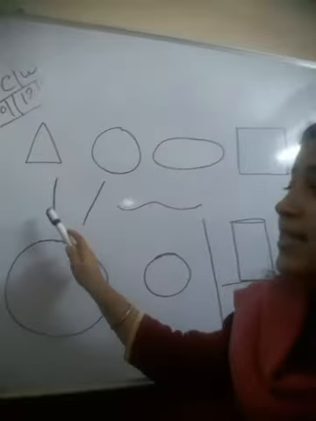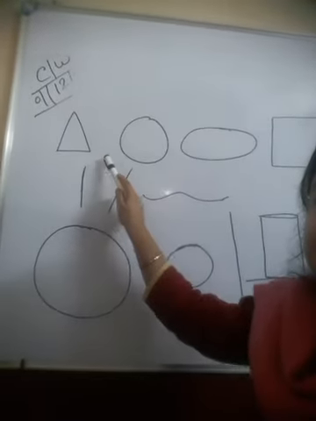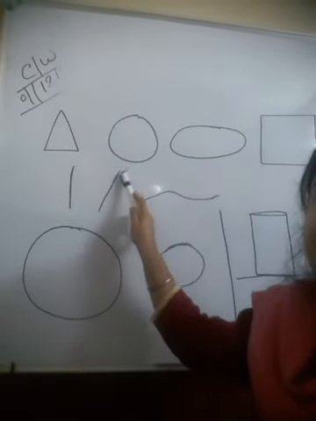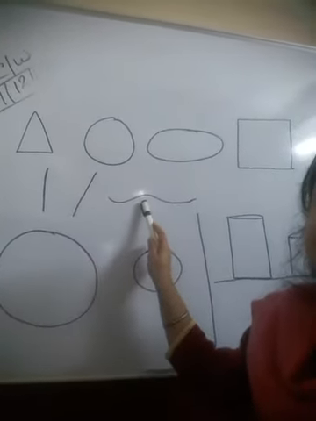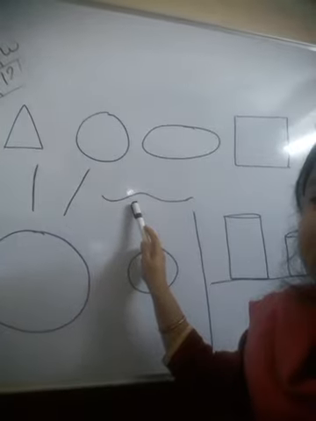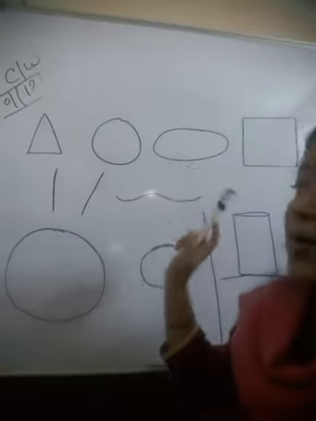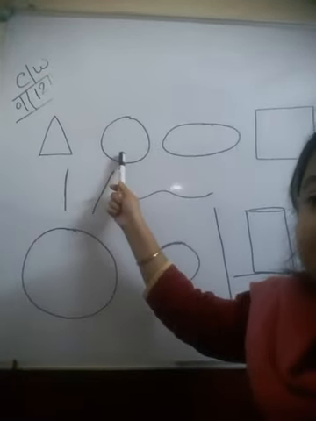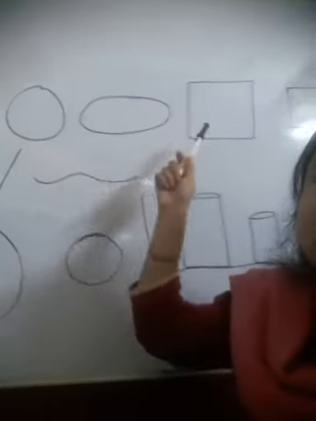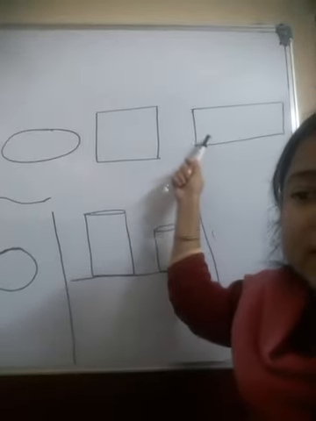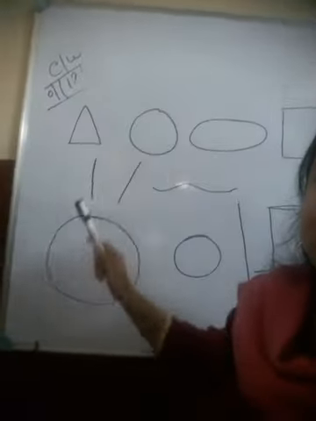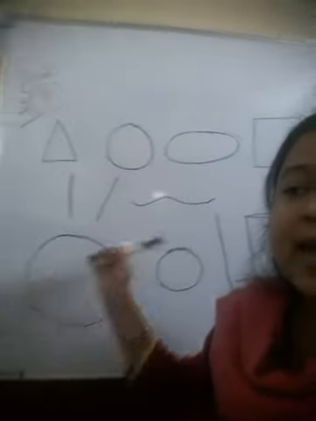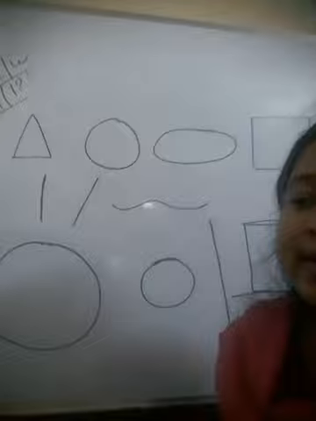This is a straight line, this is a slanting line, and this is a zigzag line. Okay, so I am repeating: triangle, circle, oval, square, rectangle, straight line, slanting line, and zigzag line.